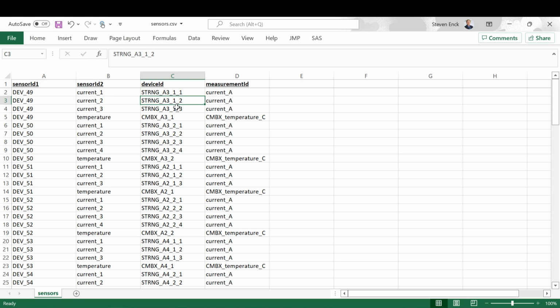We want to map them to individual strings. And the temperature for this device is the combiner box's temperature. This allows us some control where even though our source of data may not think of the data the way we do in our digital twin picture, we have some capability to map that into our picture.